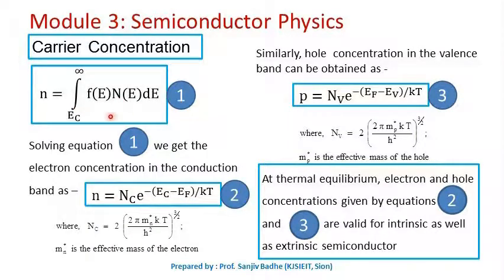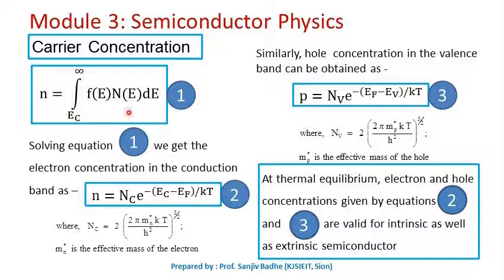By solving this integration, we can get the electron concentration in the conduction band as n equal to Nc e raised to minus (Ec minus Ef) by kT, where Nc is equal to 2 into (2 pi Mn star kT by h square) raised to 3 by 2. Here Mn star is the effective mass of electron.